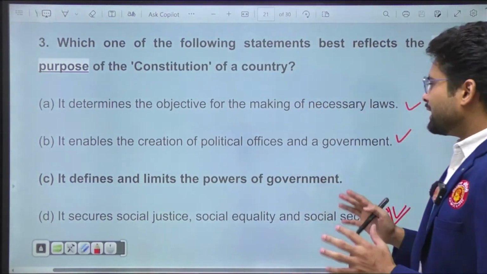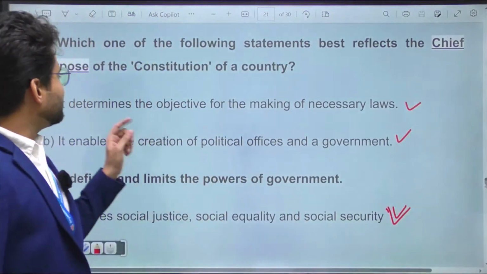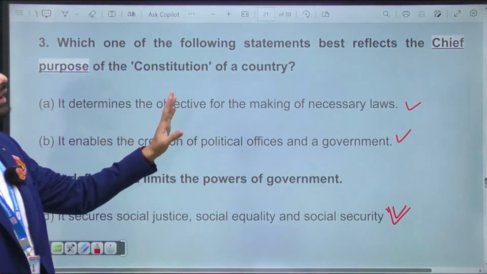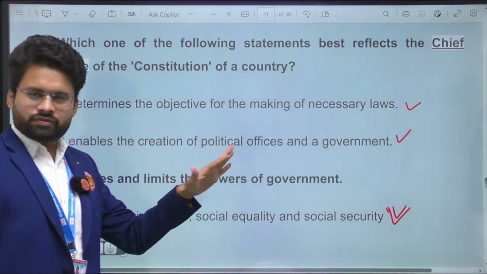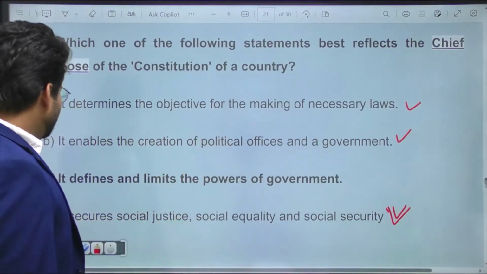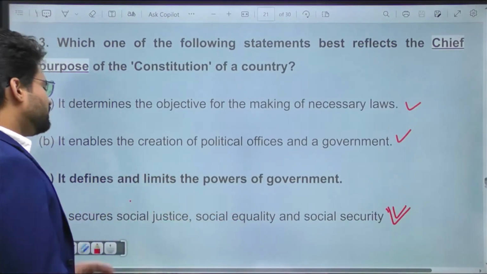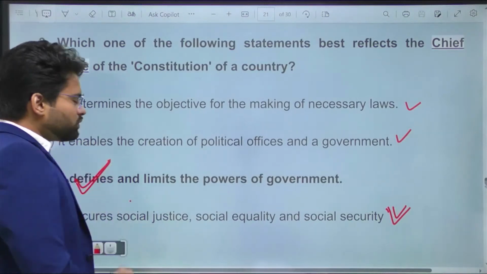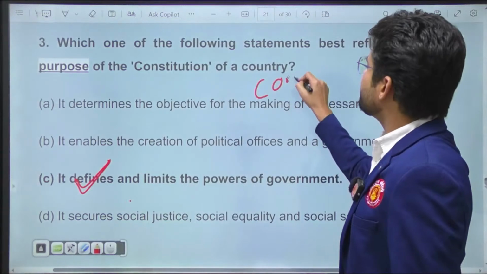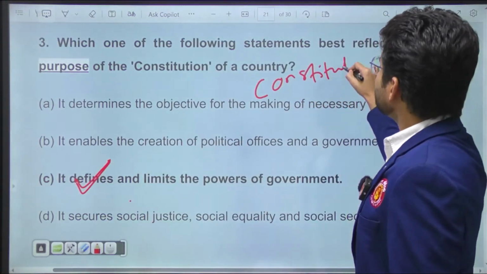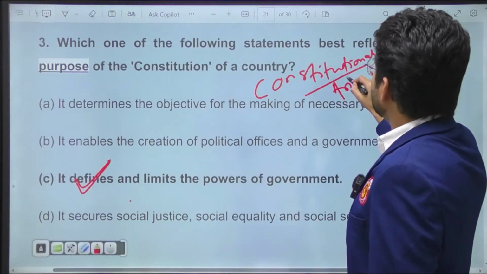If I mark in number of stars, the first option I will give only 1 star out of 5. The second, it enables the creation of political offices, 2 stars out of 5. The one that secures social justice, 3 stars out of 5. And the one defining limits of government powers is 5 out of 5. So this is the most probable answer, because the idea of constitutionalism by Aristotle talks about this.